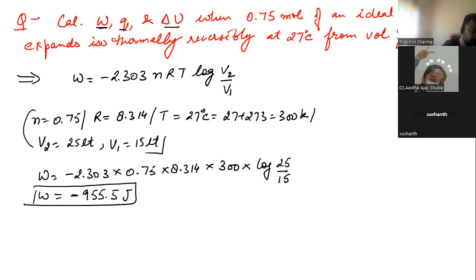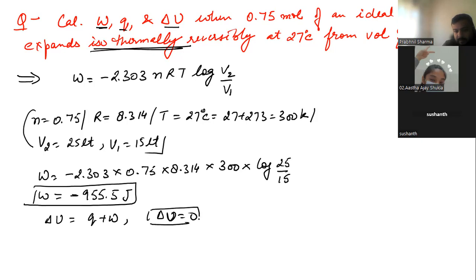W is done. Q and delta U we have to calculate. Now, delta U will be equal to Q plus W. The process is isothermal, so it means delta U will be equal to 0. So 0 equals Q plus W, as the process is isothermal.